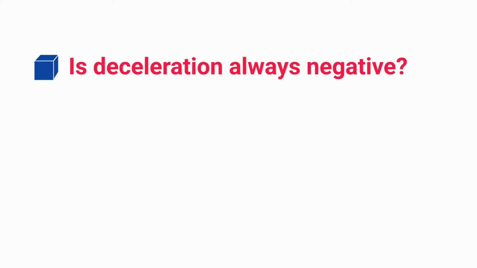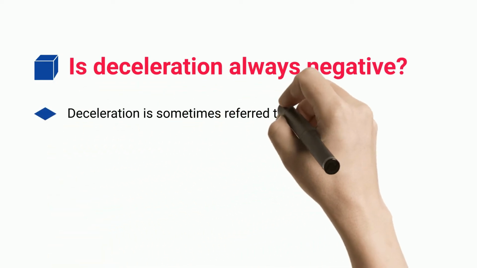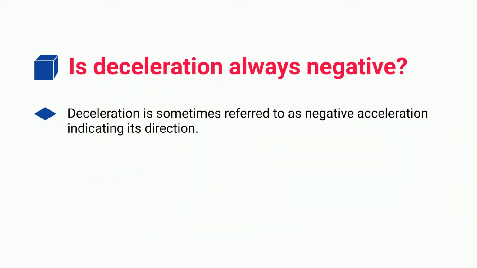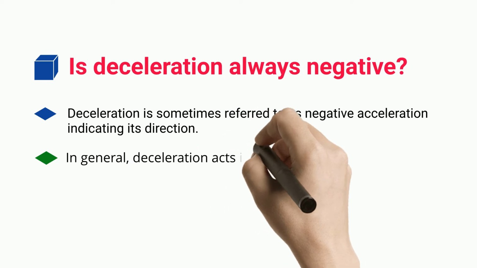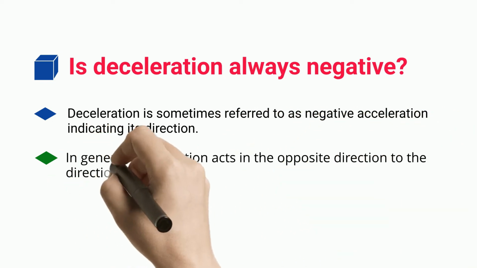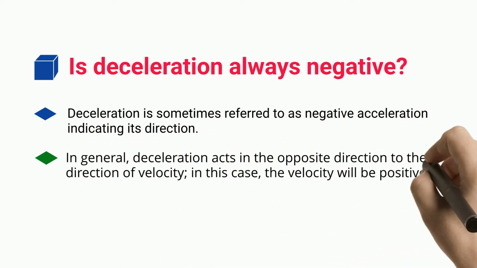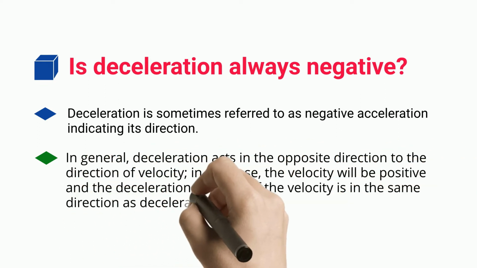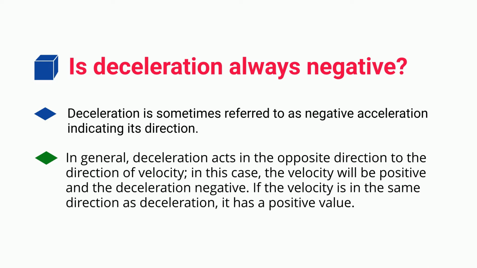Is deceleration always negative? Deceleration is sometimes referred to as negative acceleration, indicating its direction. In general, deceleration acts in the opposite direction to the direction of velocity. In this case, the velocity will be positive and the deceleration negative. If the velocity is in the same direction as deceleration, it has a positive value.